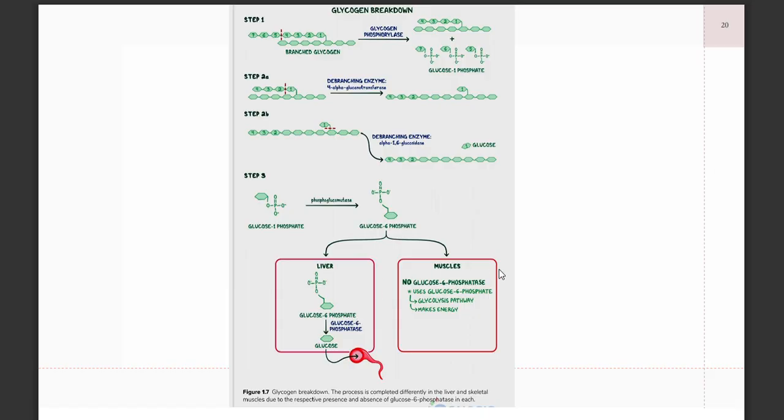However, your muscles don't have that enzyme, so that's where glycolysis, gluconeogenesis and glycogenolysis are connected. But still, at the end of the day, they both provide energy to your body.